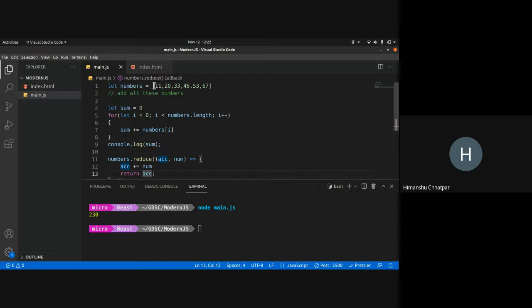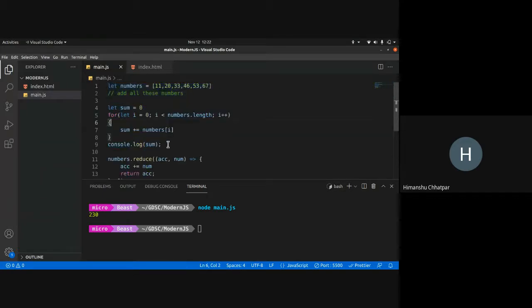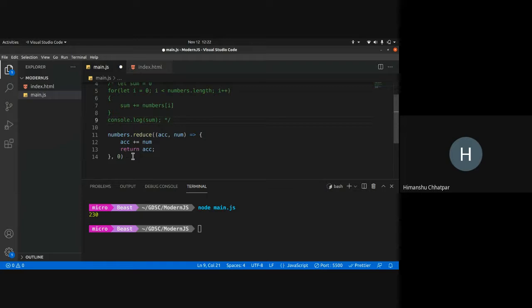So until this index, sum is 0. Until this index, it is 0 plus 11, that is 11. Why? Initially it was 0 because I passed in 0. So I'll console.log this code.